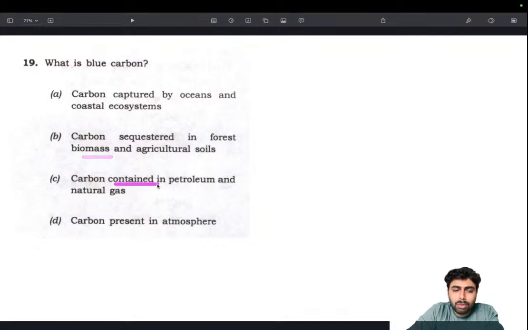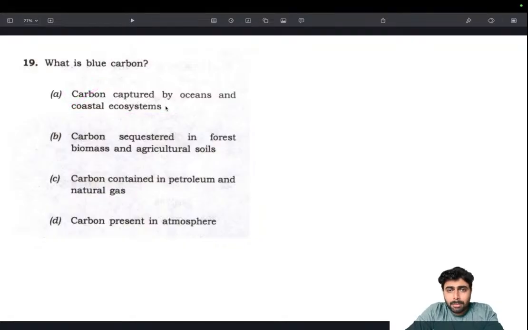Carbon contained in petroleum and natural gas. Again, it wouldn't be blue, something like red or gray would be given. Carbon present in the atmosphere. How is that blue in nature? The sky is blue, but that doesn't make it blue. So anything, blue carbon, blue economy, everything has to do with oceans, basically. So that's the answer.